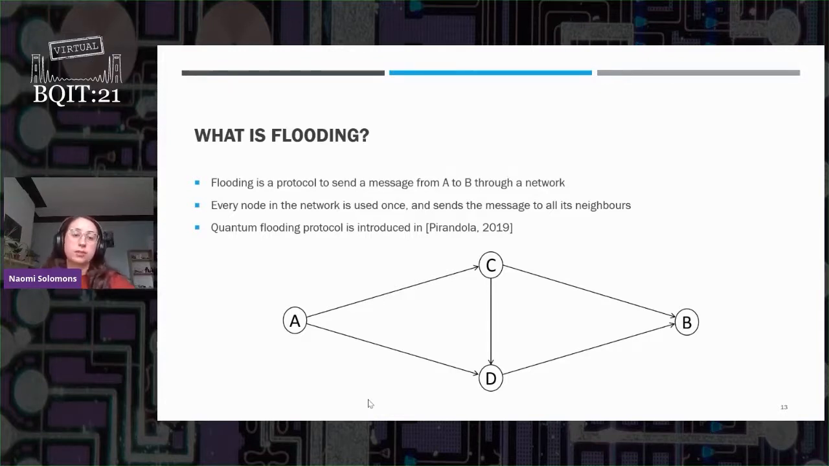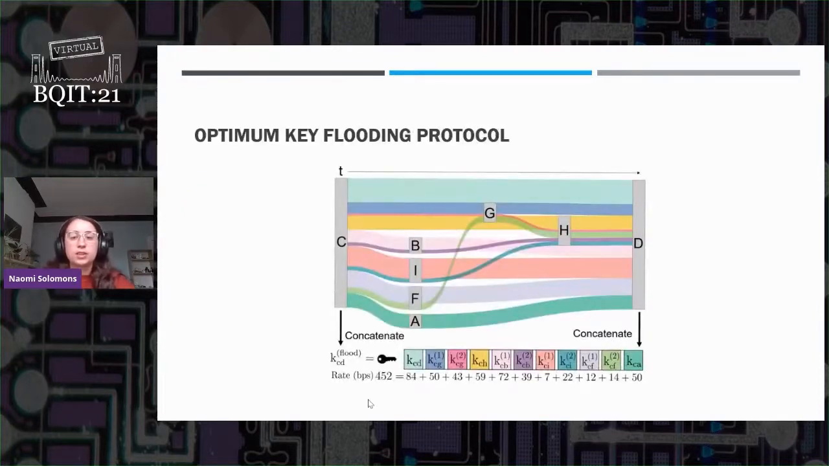So we're working with the quantum flooding protocol, which is an update from the classical protocol introduced by Stefano Pirandello a couple of years ago. So for an example, this is a Sankey diagram showing the movement of keys through our network. Again, this is using rate data from a previous experiment. Our end users here are the users that we've labeled C and D.